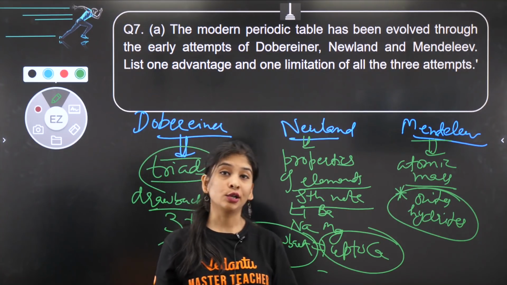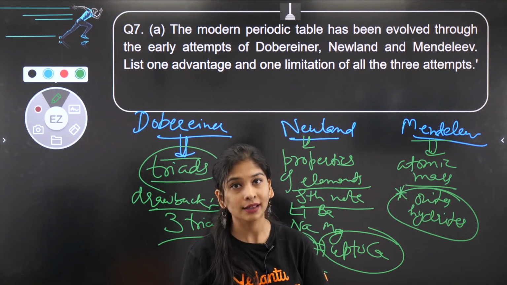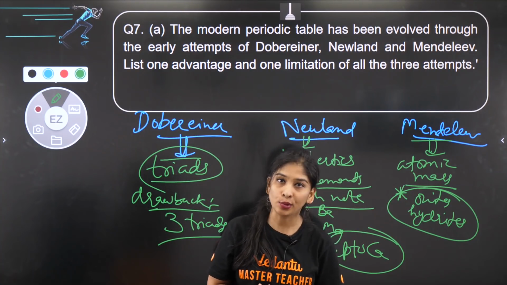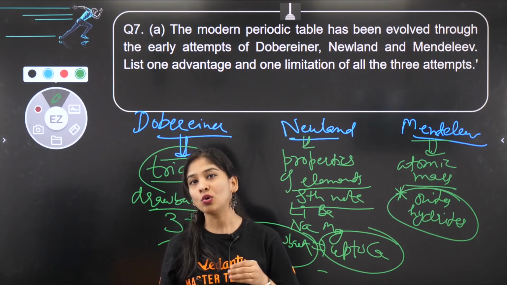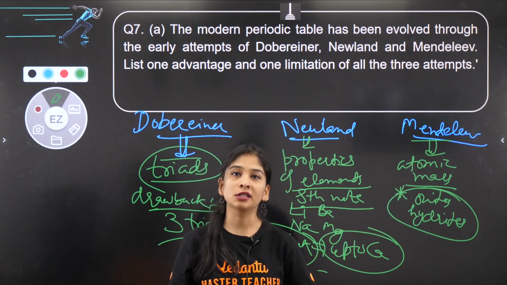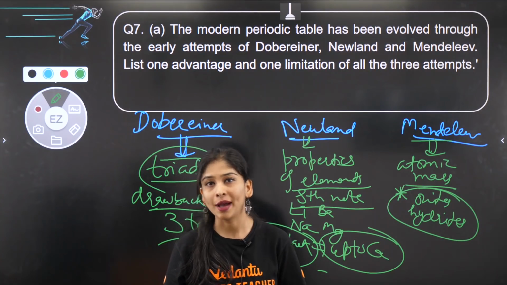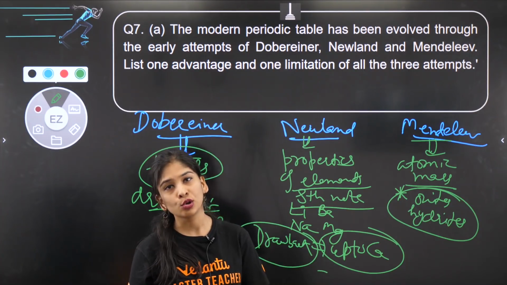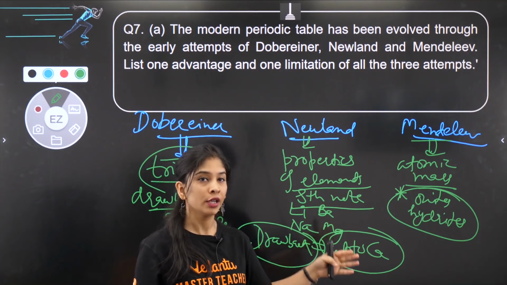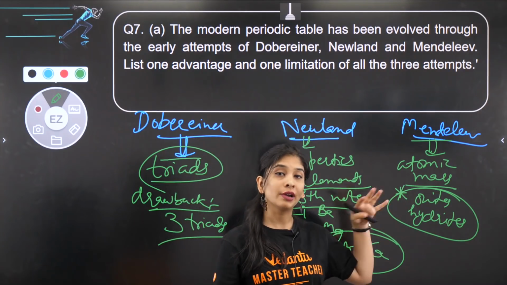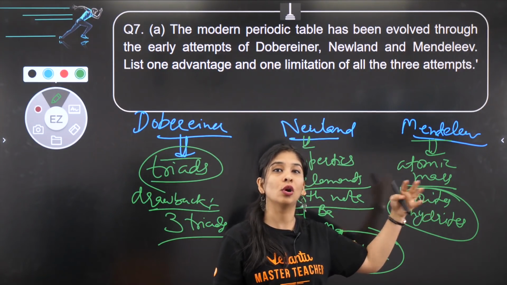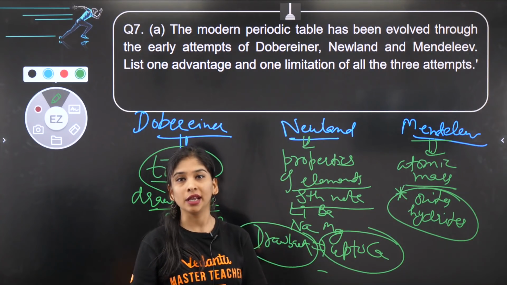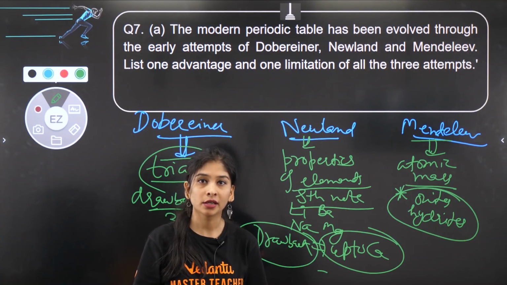But yes, as I told you previously also, drawback बहुत सारा था. One of the drawbacks is that arranging on the basis of atomic mass is not a better approach, because then you need to give positions to all the isotopes. मतलब different slots you need to give to all the isotopes as well. Just like chlorine has 2 isotopes, 35, 37, carbon has 3 isotopes, C12, C13, C14 and so on. So if you go for this, then you should have given all different slots to all the isotopes, which is not a better approach, right? Because if you do it, तो कोई sense नहीं बनेगा table का. You are repeating the same element, right?